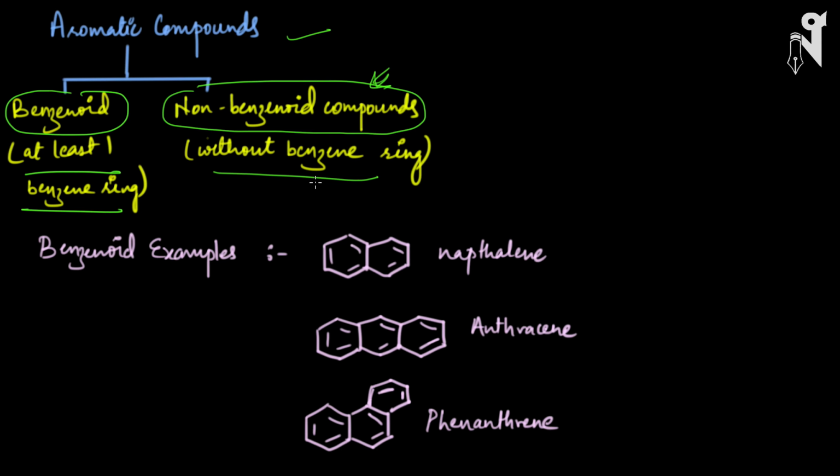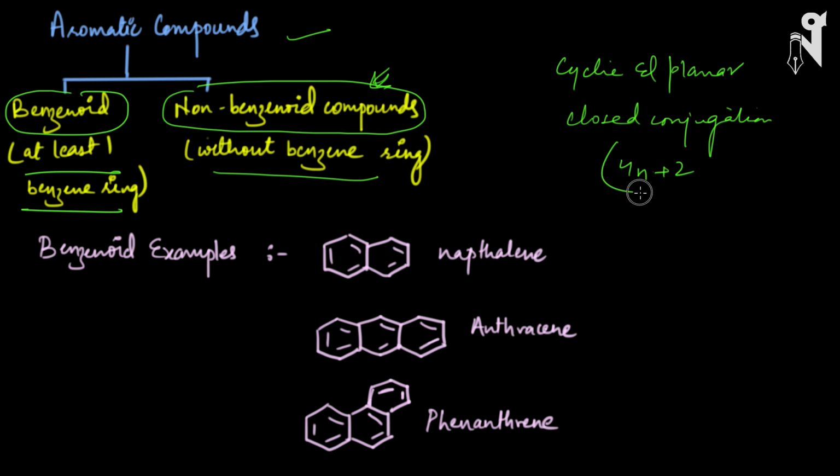So it is not necessary that an aromatic compound should have benzene, but it should have all the three conditions we have discussed: cyclic and planar, closed conjugation, and 4n plus 2 pi electrons. So the cycle can be benzene, or a non-benzene structure also.